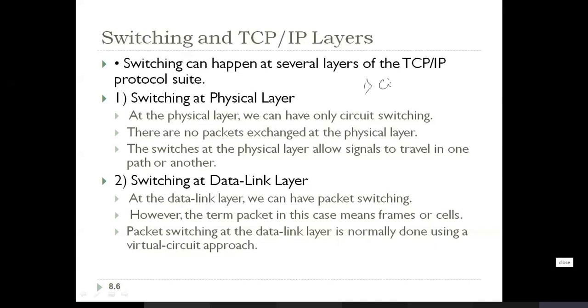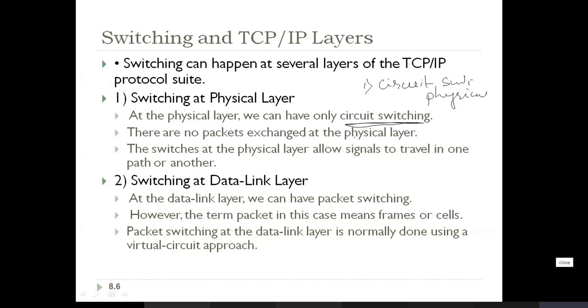So at the physical layer, we can have only circuit switching. Very important, you may get a quiz question. Circuit switching is implemented in which layer? You should be able to answer that. Circuit switching is implemented at the physical layer. There are no packets exchanged at the physical layer.